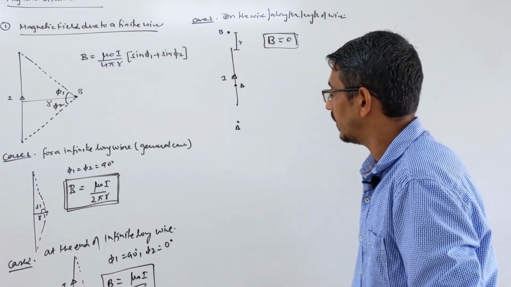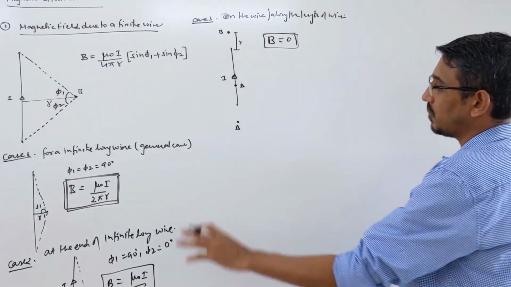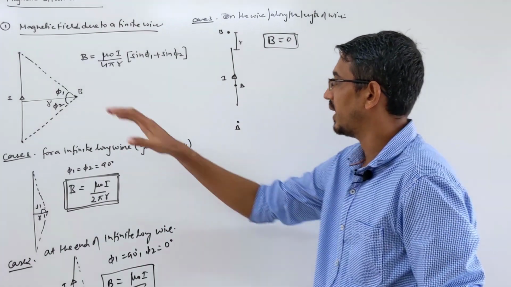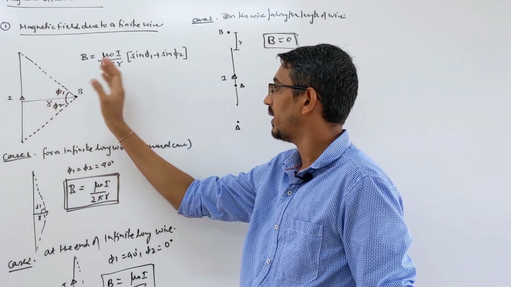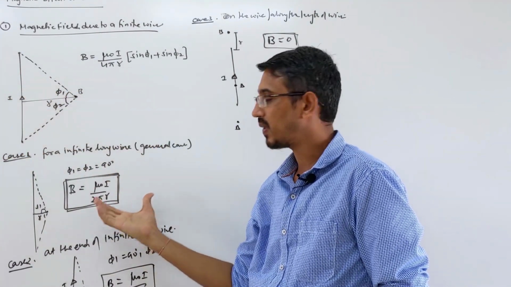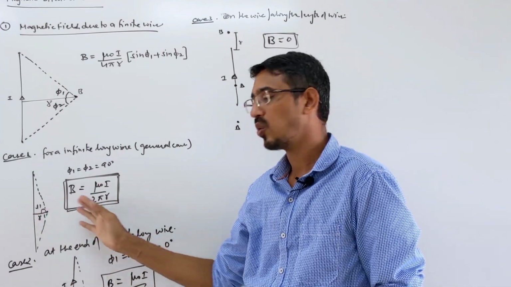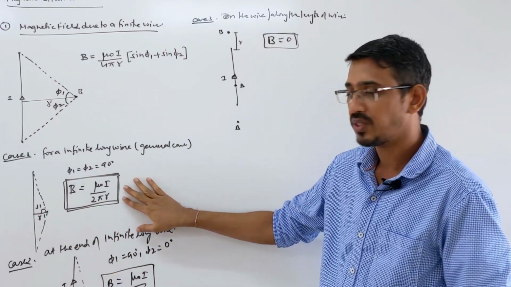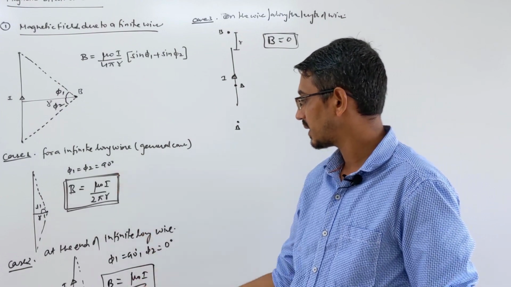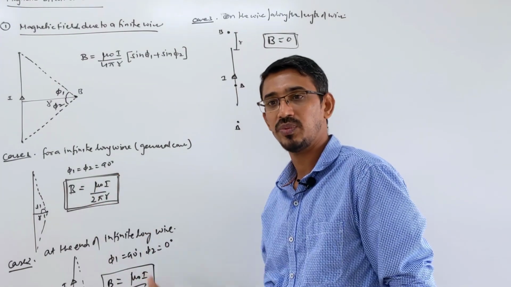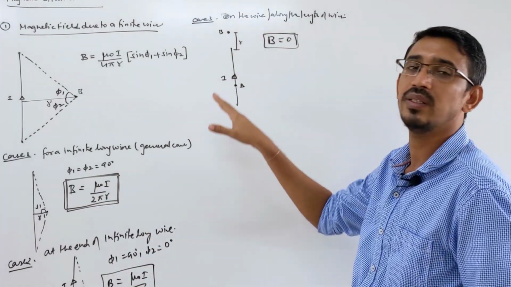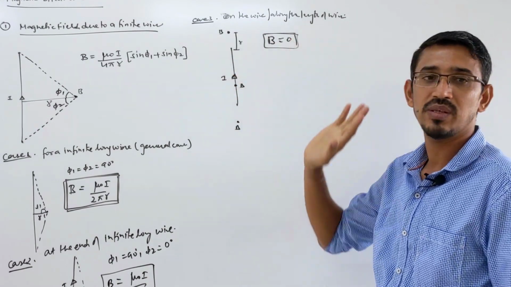Correct? Okay. So these are all the possible cases for a wire. In the general case, if finite length is given, then we need the angles. In the infinite case, the simple case, the angles will always become 90 degrees. So this is the general formula. Or if they are asking at the end of the wire, then it becomes half of this. Along the length of the wire, or on the wire itself, it always becomes 0.